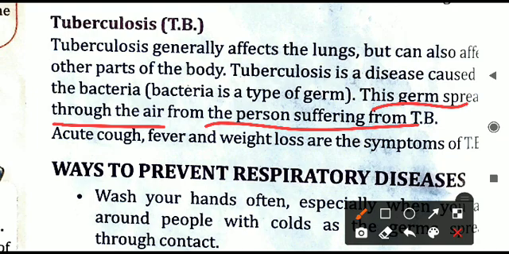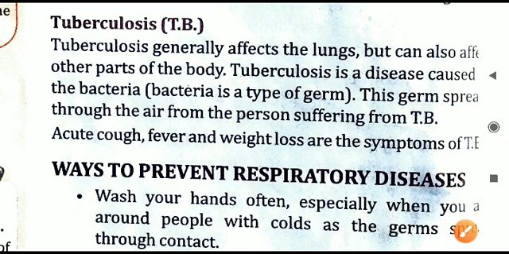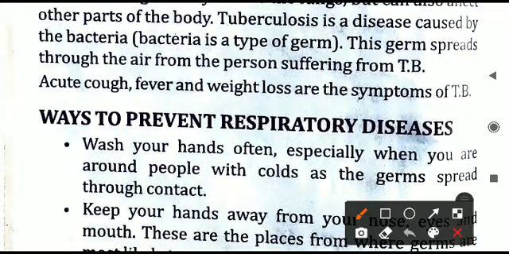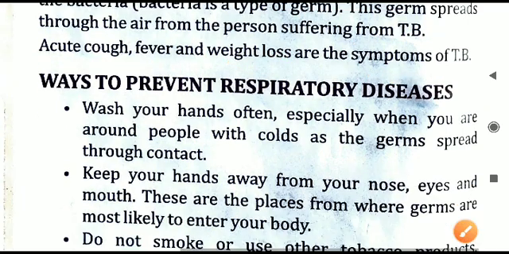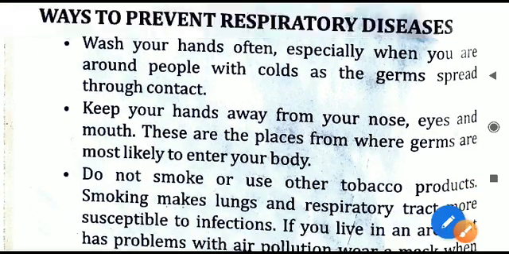So we have to maintain a proper distance from that person, otherwise we are at a risk of developing this disease. Acute cough, fever, weight loss, all these are symptoms of TB. These are the problems that develop. So how do we prevent all these diseases?